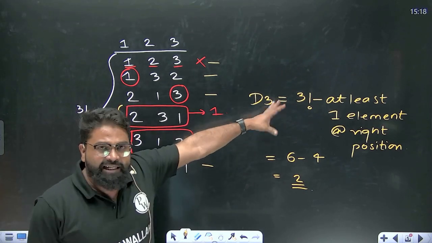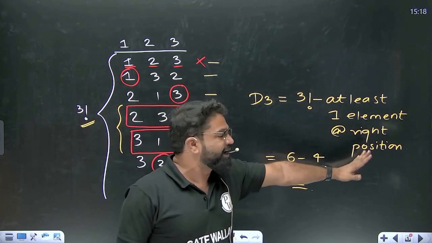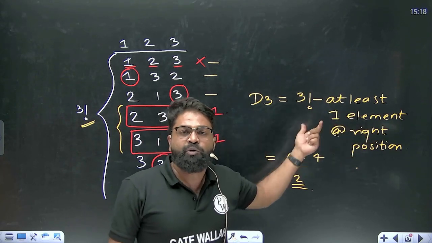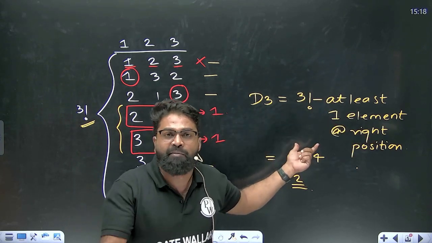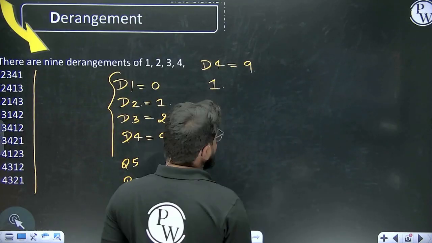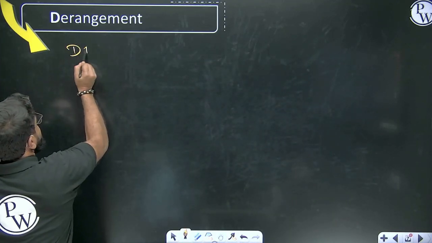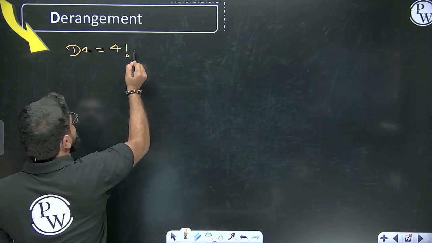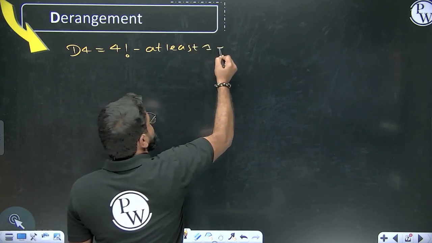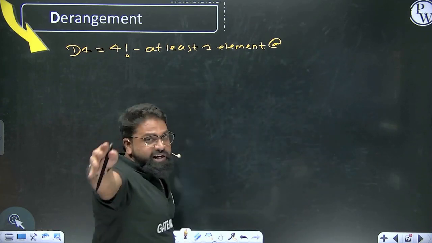So we got a little bit of an idea about it. What it is trying to say is at least one element at the right position. So total minus at least one element at the right position, what will be your answer? Your answer will be none of the elements at the right position. It is very simple. Let's try to find out for D4 and all the concepts related to this. If I want to find out about D4, you can say that it is 4 factorial, and at least one element at the right position. Please, just try to understand.